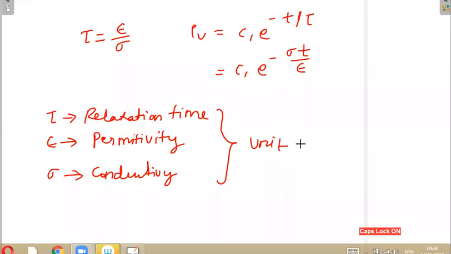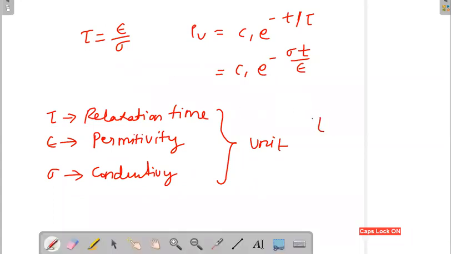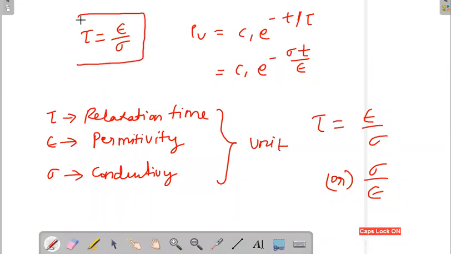Generally we will have confusion here sometimes in the exam. Tau is equal to sigma by epsilon, or this one. Either permittivity divided by conductivity or conductivity divided by permittivity. Anyway, this is the correct one.